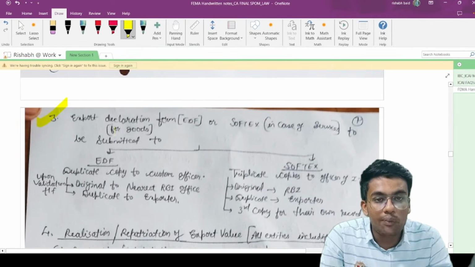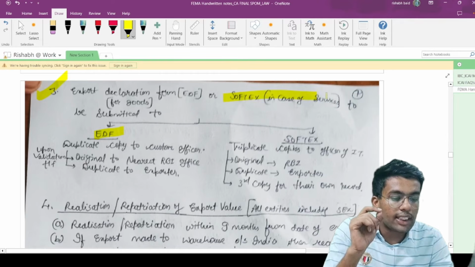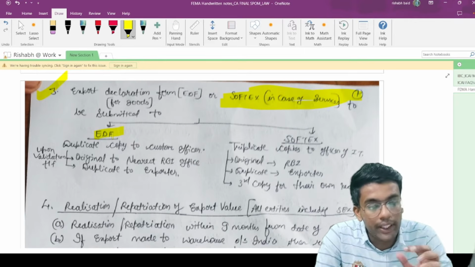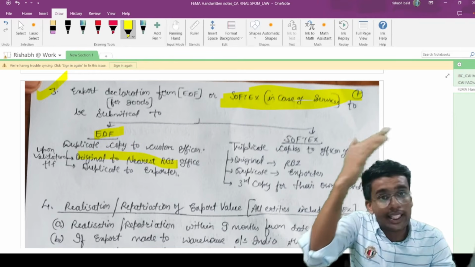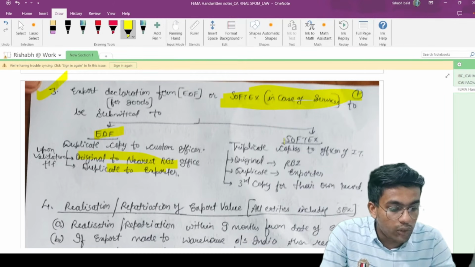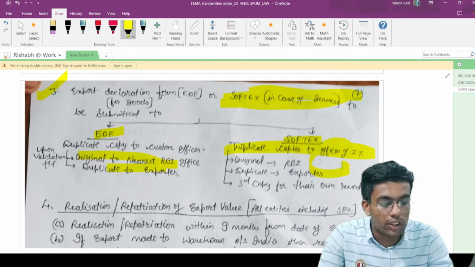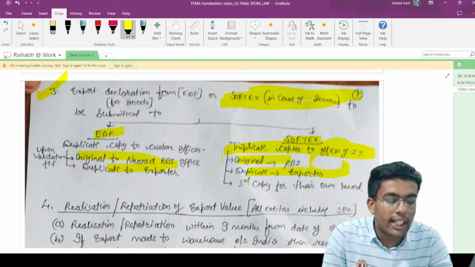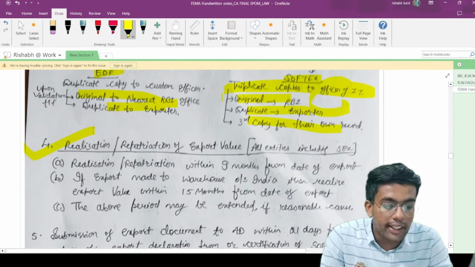Now, how many copies are to be submitted for EDF? This EDF is for goods, and SOFTEX is basically for services. For EDF, duplicate copies would be submitted to the custom officer. Upon validation, he will transfer the original copy to the nearest RBI office, and the duplicate will go to the exporter. In case of SOFTEX, you have to file triplicate copies to the officer of IT, information and technology. The original copy would be submitted to RBI, the duplicate to the exporter, and the third copy would be held by the respective officer for their record.